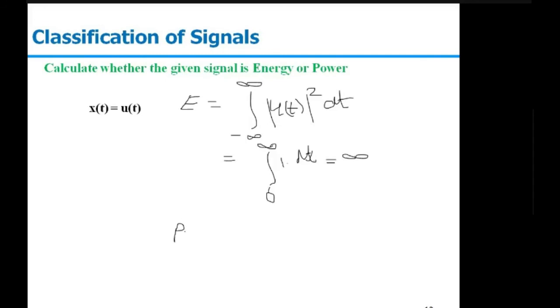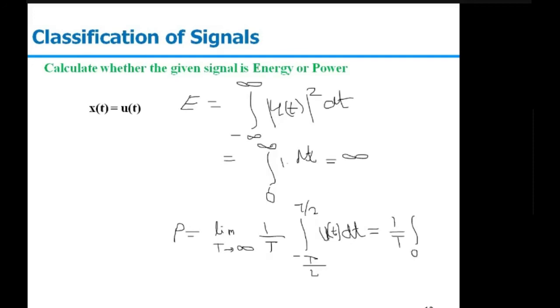Let's discuss the power. The power will be the limit T extending to infinity of 1 upon T, integral of minus T by 2 to T by 2. We are considering any time period here, and it will be u(t) dt. From minus T by 2 to 0 it will be 0, and from 0 to T by 2 it will be 1. So this will be 1 upon T, integral from 0 to T by 2 of 1 into dt. This equals T by 2, and T and T get cancelled. So the power is equal to 1 by 2. We can say here the energy is infinite, but the power is 1 by 2. So the given signal is a power signal.